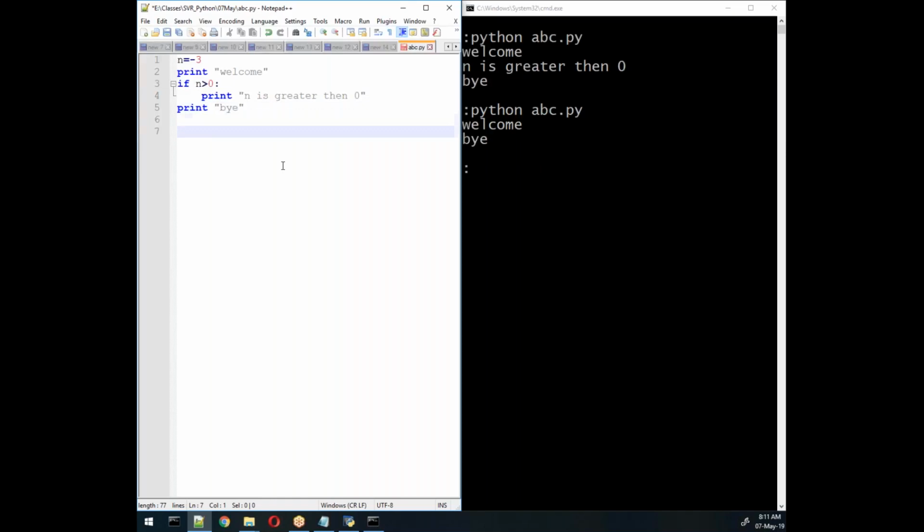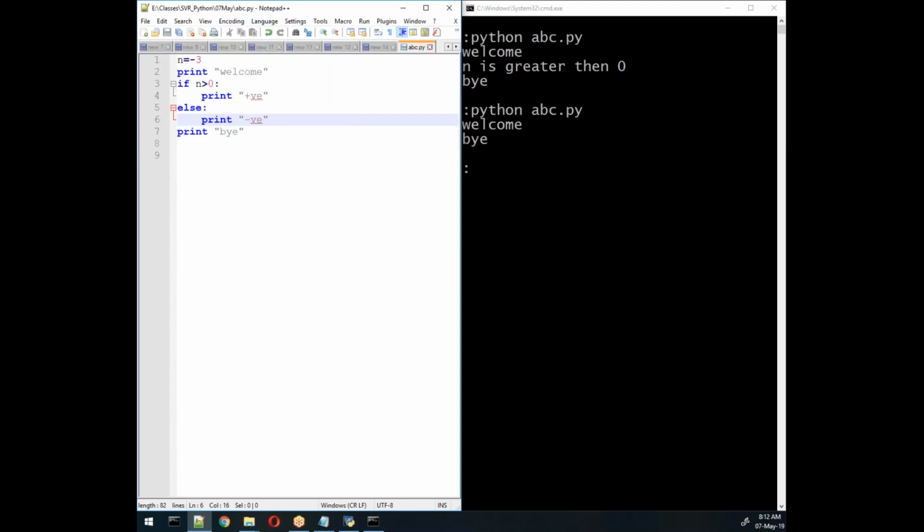Now we'll go with another if. I want to know whether a number is positive or negative. If it is positive, I should get "number is positive", or else I want "number is negative". So I'll write it like this: print positive, and another one is else, print negative.